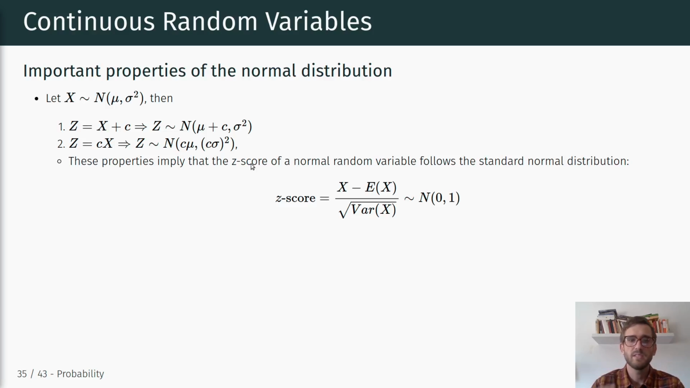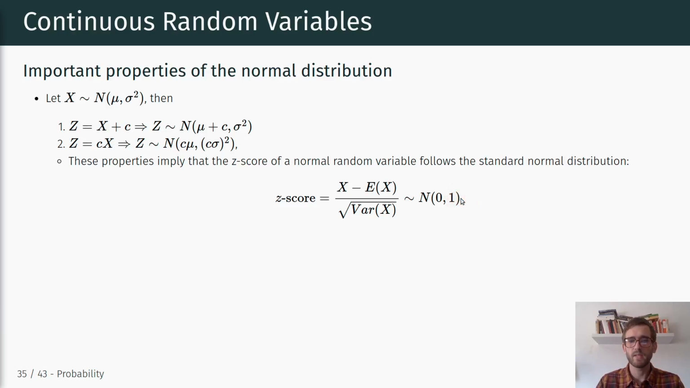And ultimately, these properties imply that the z-score of a normal random variable that we talked about in the past, standardizing a random variable, follows a standard normal distribution with a mean of 0 and a standard deviation of 1. And so the z-score, just to reiterate, implies taking our random variable, subtracting the expectation of that random variable, and then dividing by the square root of the variance, so the standard deviation. And that z-score then is distributed according to a normal distribution with mean 0 and standard deviation of 1.